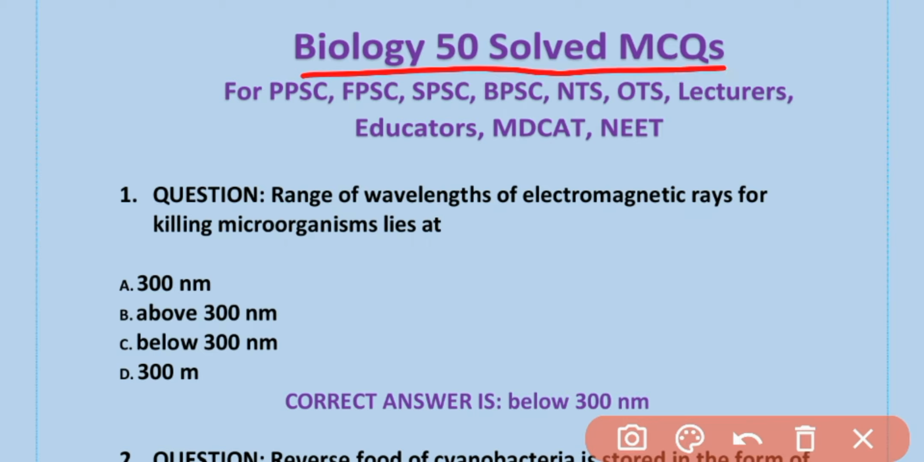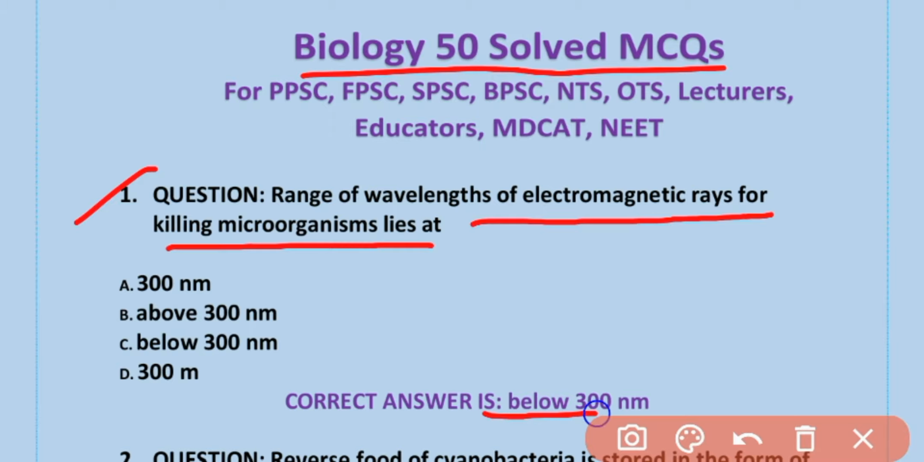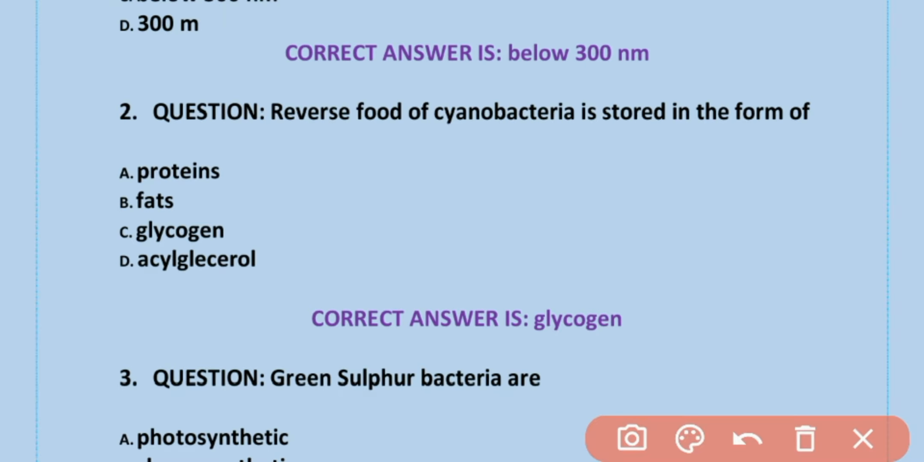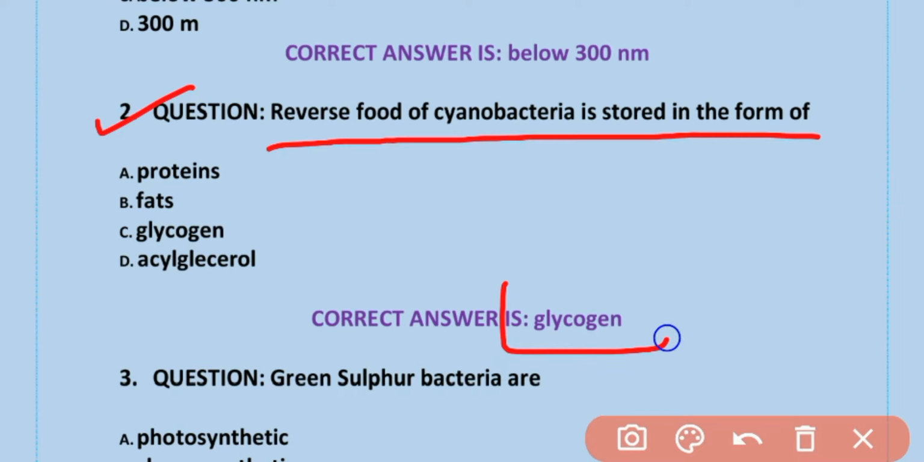Biology MCQs. MCQs number 1. Range of wavelength of electromagnetic rays for killing microorganisms lies below 300 nm. C is correct. MCQs number 2. Reserve food of cyanobacteria is stored in the form of glycogen. Option C is correct. Glycogen.